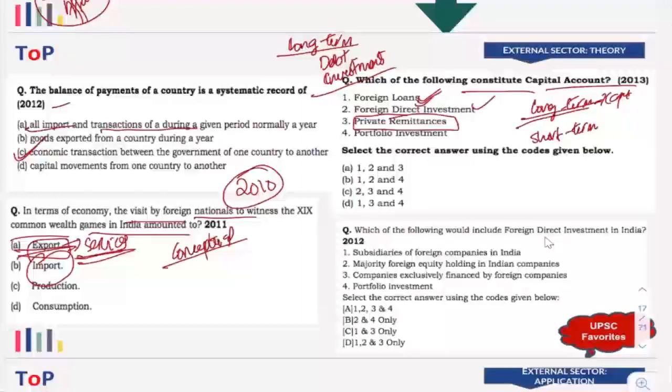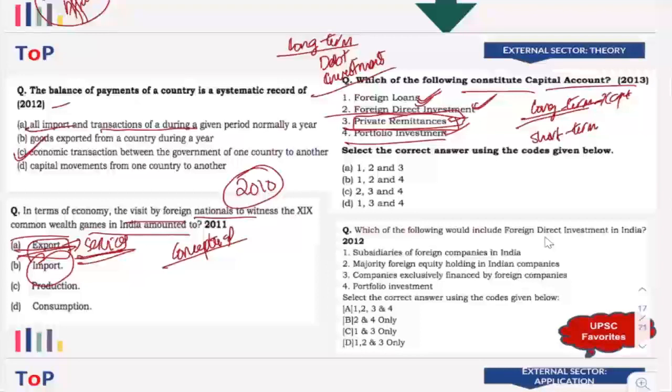Investments, when they invest it, it stays here for a long period of time, then they take back their investments. Right? Foreign loans, they give that particular loan for a longer period of time, say for 10 years or 15 years, that is long term. Foreign portfolio investment, again, this is investment. Investments are usually long term in nature, right? So as a result, portfolio investments, the foreign direct investments and foreign loans are part of capital account. Private remittances are part of revenue, current account because it is a short-term transaction.